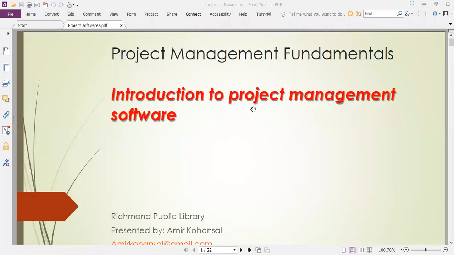What is meant by project management? Then we started with the critical path method, how to draw the critical path and the calculation of total project days, etc. That part we have done in the second chapter. Then we started with the PERT method. So CPM and PERT are different things.